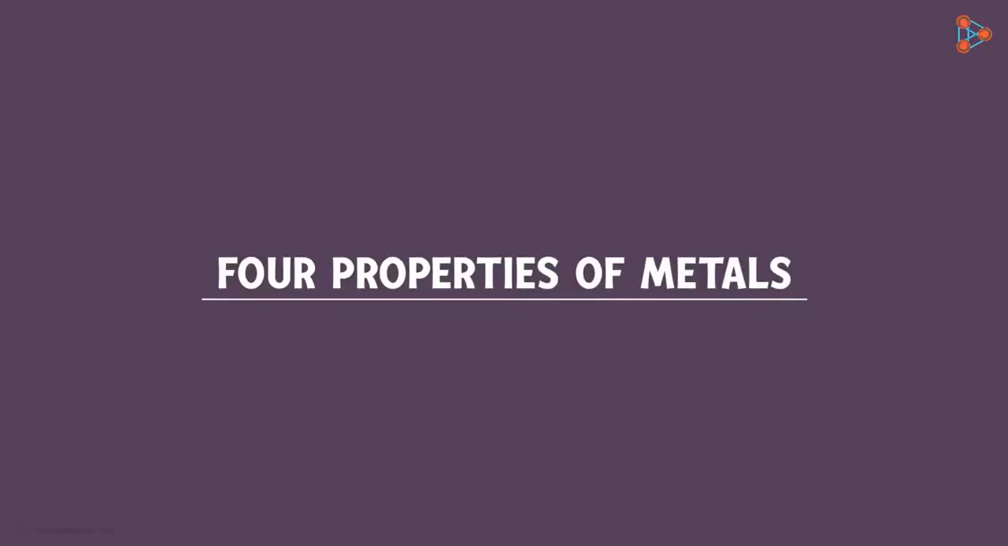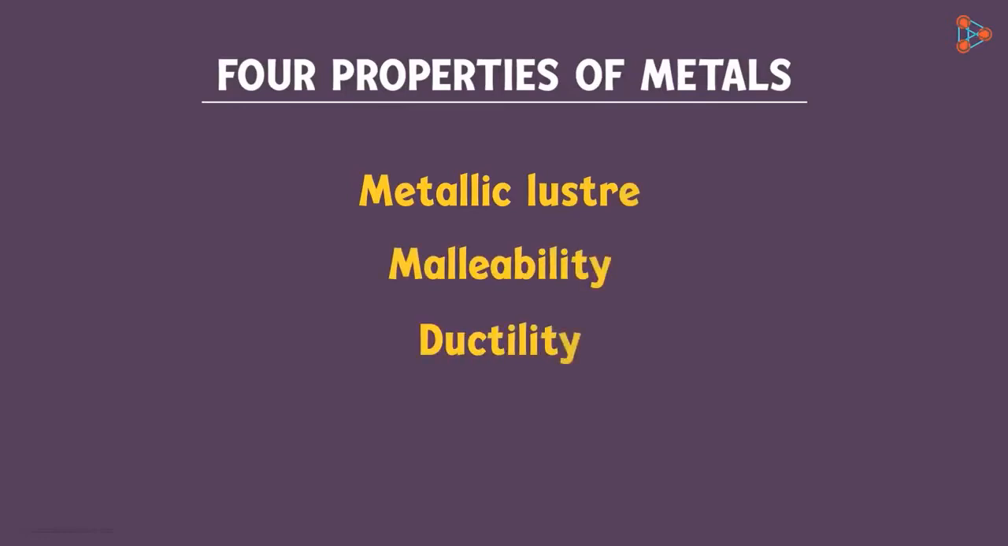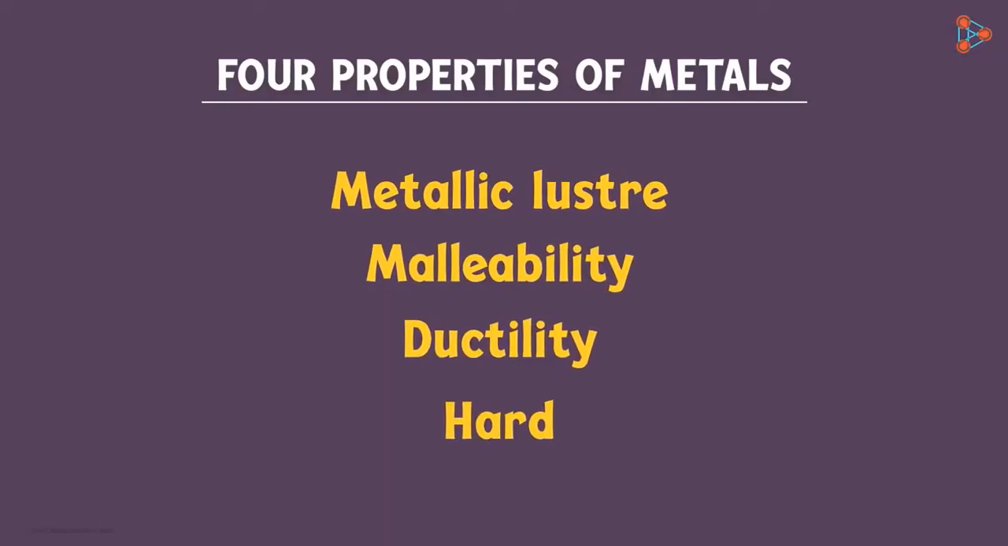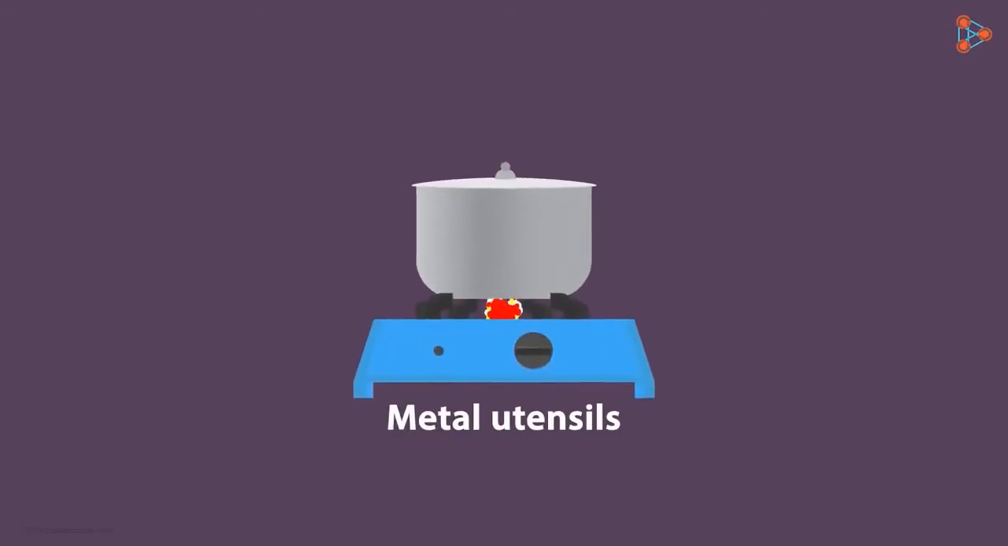Can you name them for me? Metallic luster, malleability, ductility, and that they are hard. These were the four properties, right? Can you think of some more properties of metals? Metal utensils are used for cooking, aren't they? Why do you think they're used for this purpose?